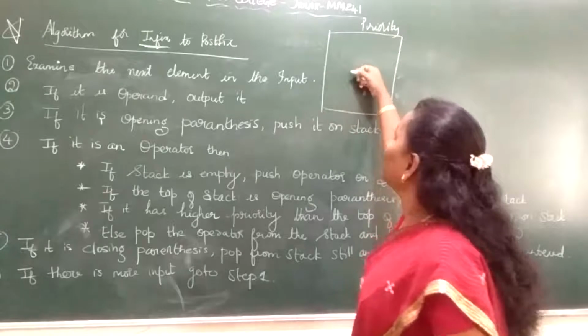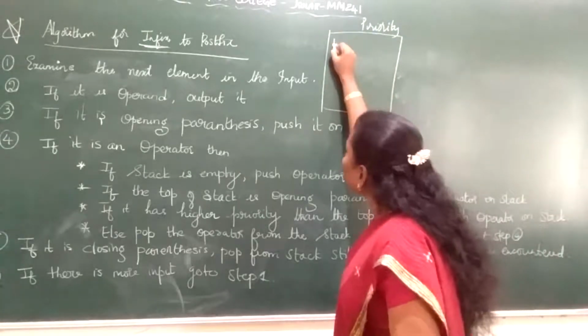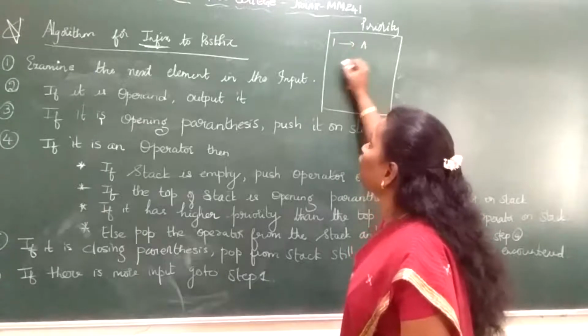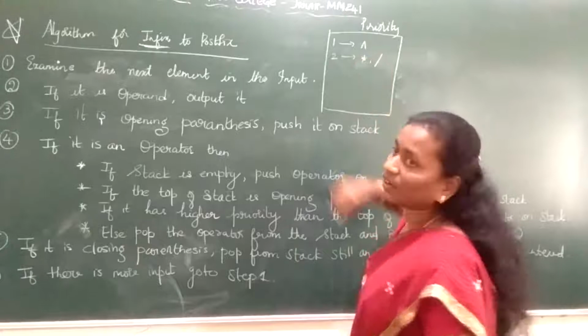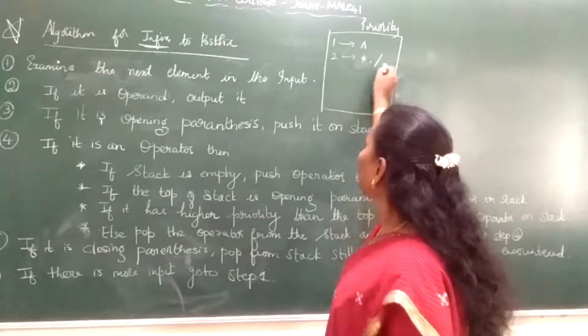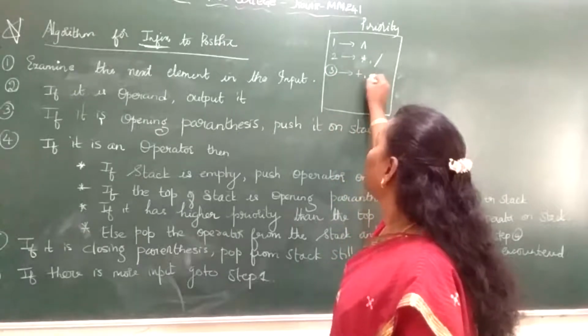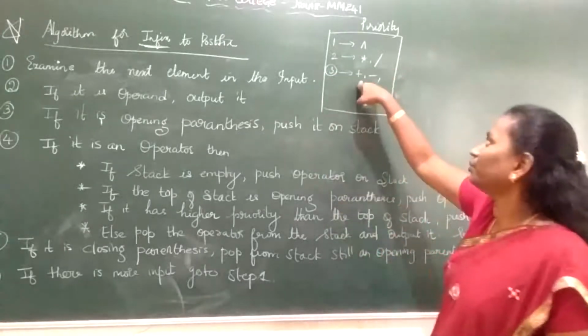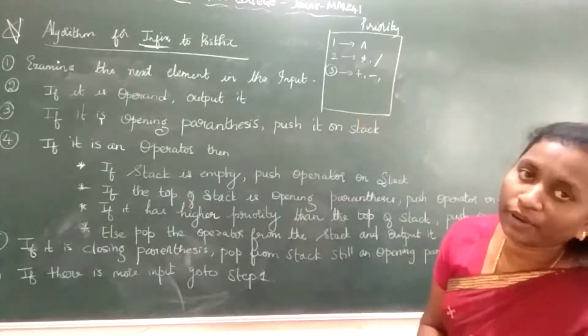The priority for the operator goes like this. First priority, here I am giving for the cap symbol. Next I will give it for star, asterisk, multiplication. This is for division and even modulus. Next, the third priority goes for plus and minus. Okay, these have equal priority. So first priority I am giving for the cap symbol. So this is how the priority goes.